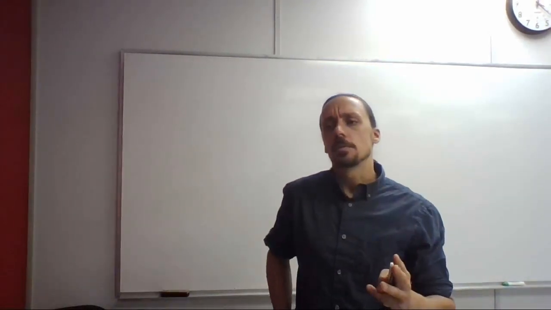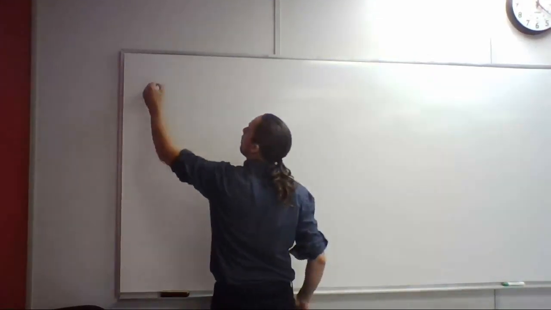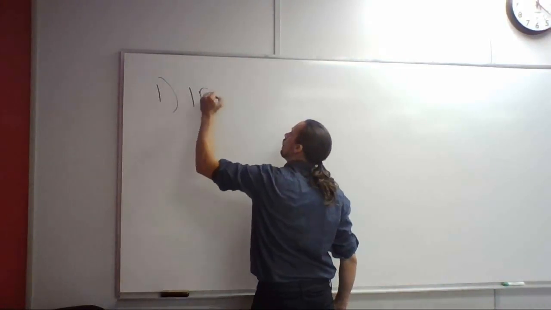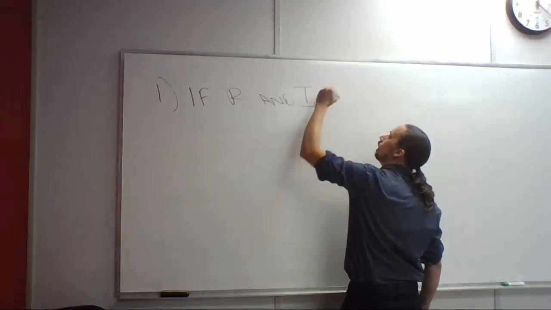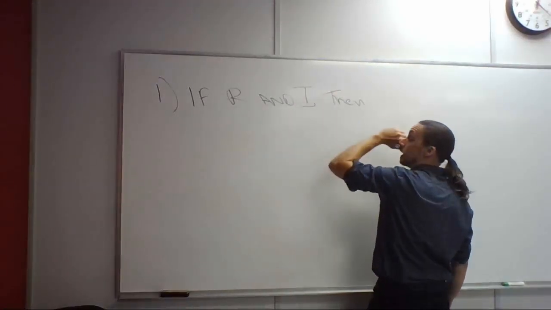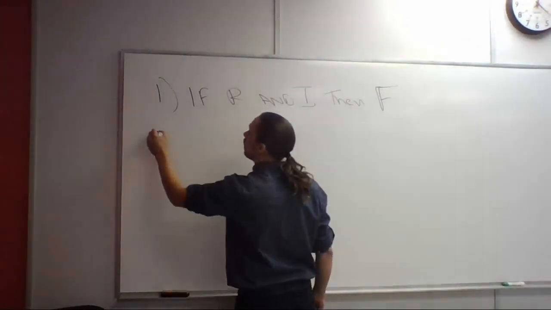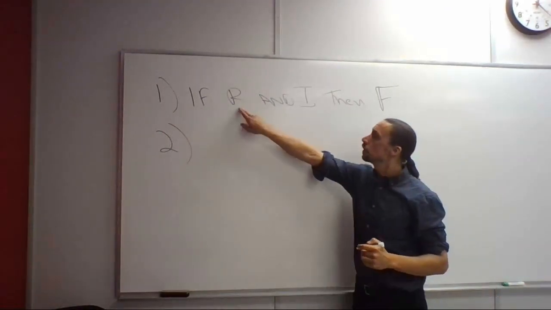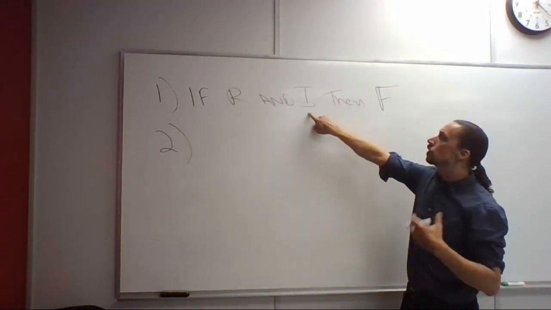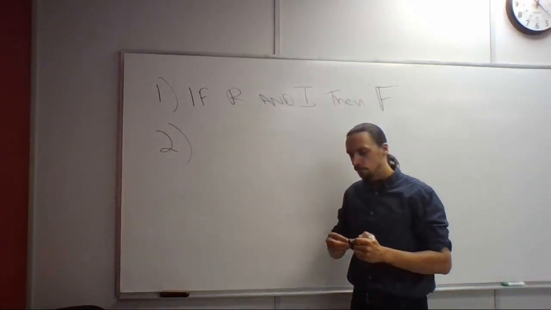Okay, so our first premise has 3 statements. It's arranged in an if-then fashion. So premise 1. Roughly it's saying, if recession and inflation, then we would expect a falling currency. So we see the 3 statements here: if the U.S. were in a recession and inflation were higher than 4%, then the consequence would be a falling currency.